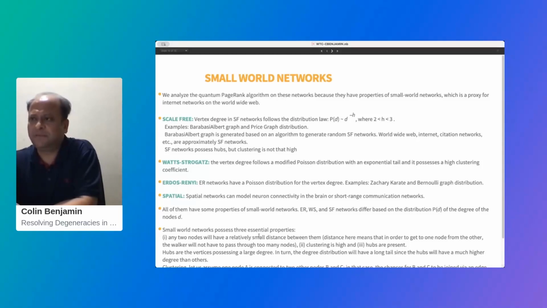For our internet networks, we choose small world networks, and they can come in various types. One is the scale-free network, which follows a distribution law given by this: P(d) goes as d to the power minus h, where d is the vertex degree. Examples are like the Barabasi-Albert price graph. These are all inbuilt Mathematica functions. You can just generate them by giving the right command. Then we have the Watts-Strogatz, which we will work on. Then there are Erdős-Rényi spatial networks.